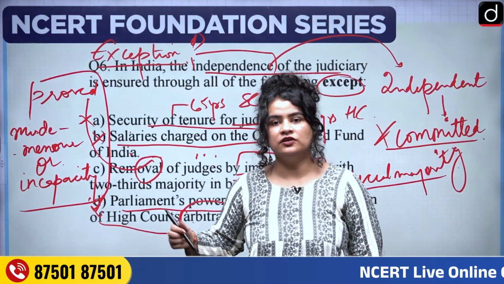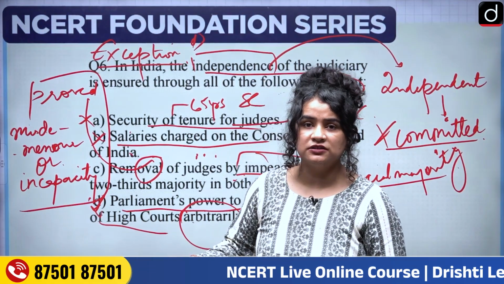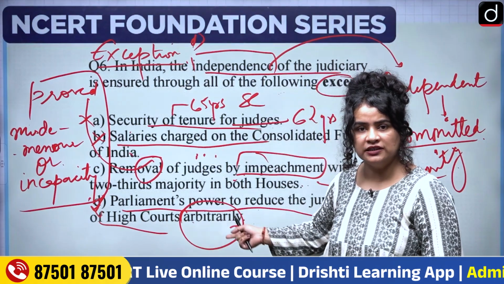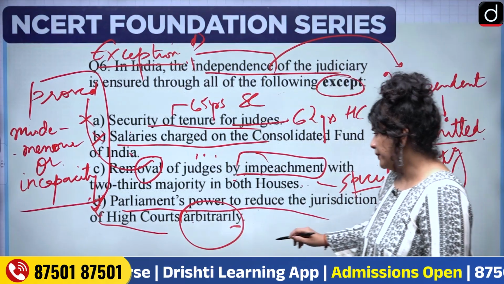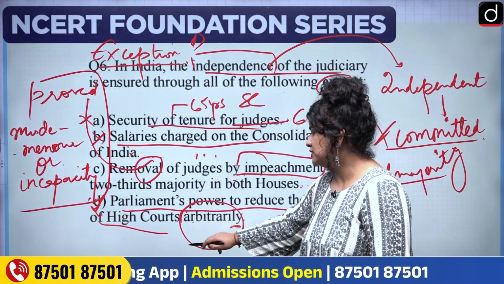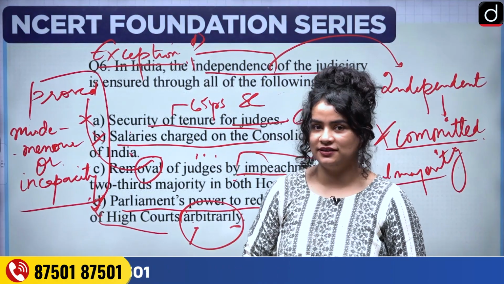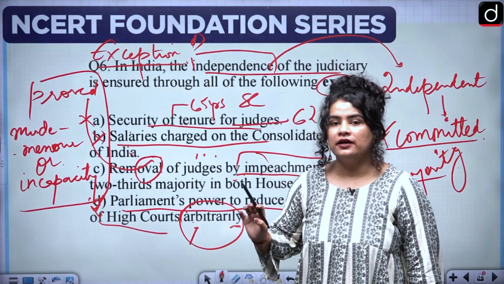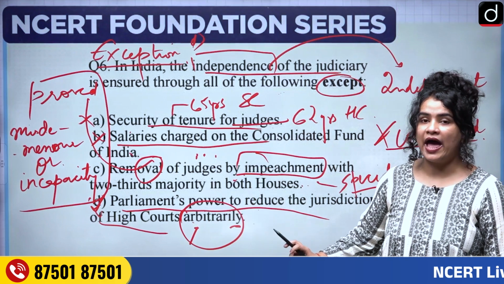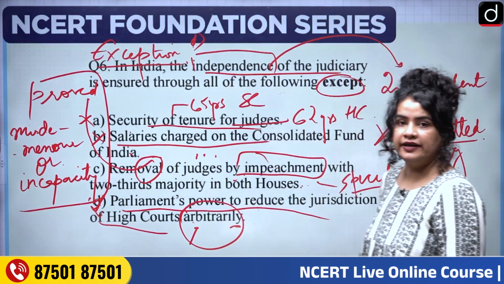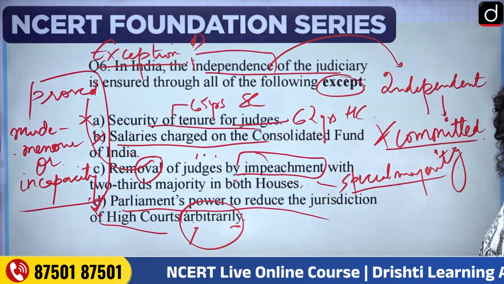For example, if the territories of the states are being altered, then the jurisdiction may also change, or that may happen. However, please notice the word arbitrarily. It's not arbitrary. It's not easy. The Constitution has not made this easy to happen. So we have our correct answer over here as option number D.